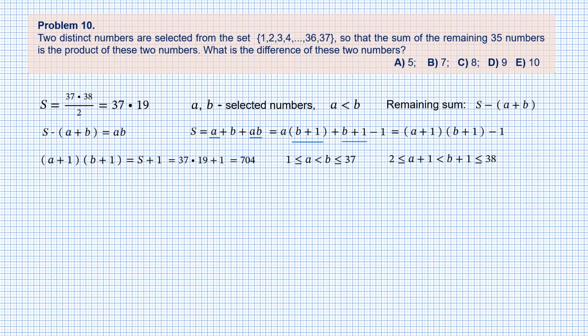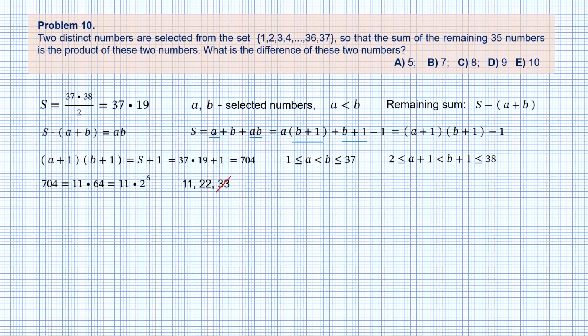The next step is of course representing 704 as a product of two distinct numbers between 2 and 38 each. Since 7 plus 4 is 11, number 704 is a multiple of 11. More precisely, 704 is 11 times 64 or 11 times 2 to the power of 6. This suggests that either a plus 1 or b plus 1 must be a multiple of 11. So let's write all the multiples of 11 which are no more than 38.